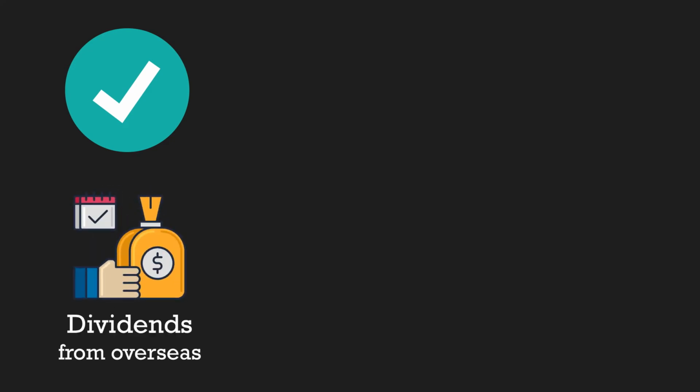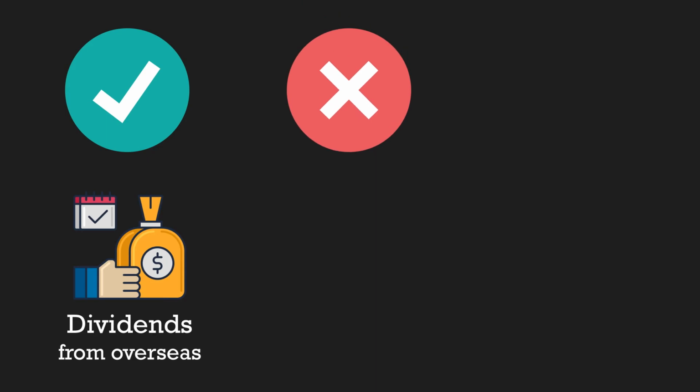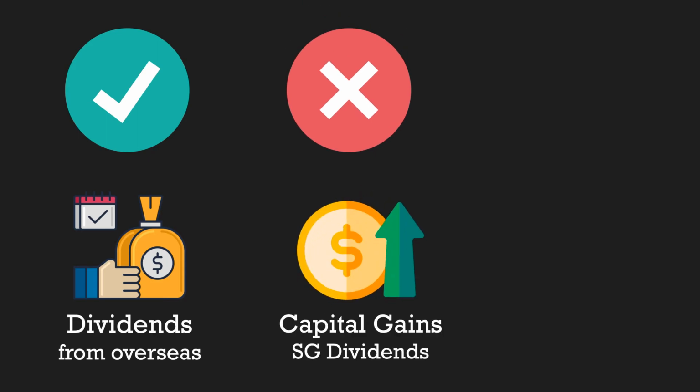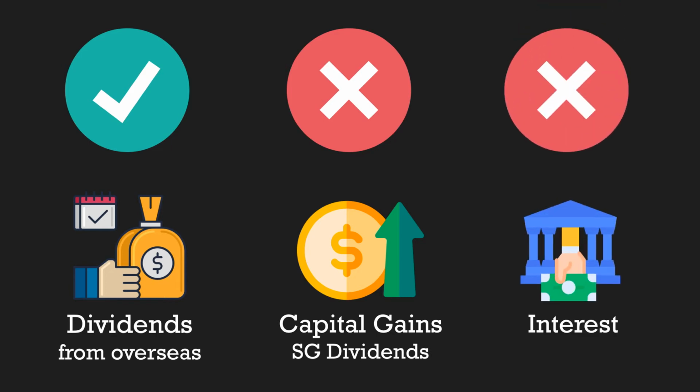In fact, many other forms of income are part of statutory income, such as dividends from overseas companies that were remitted to Singapore. However, capital gains from investments and dividends from Singapore tax resident companies are not taxed. Similarly, interest income from Singapore-approved banks, such as DBS, etc., are not taxed.